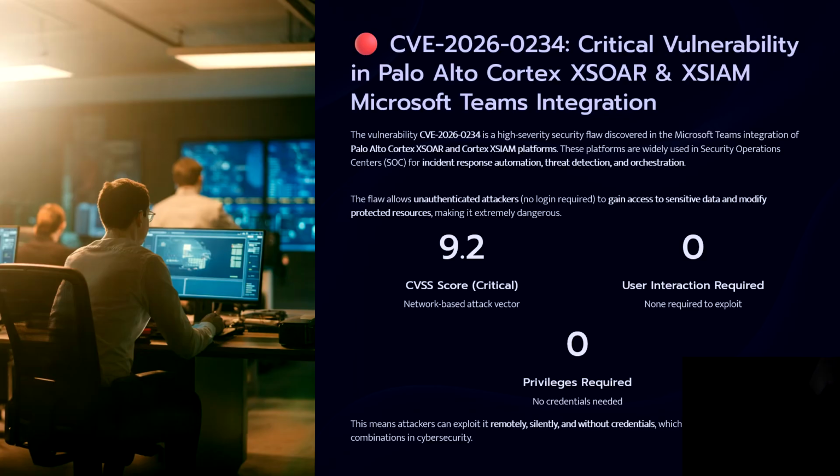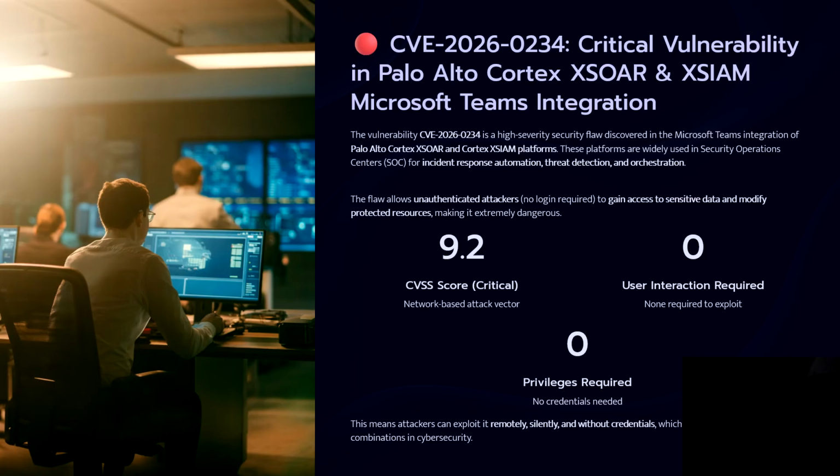The flaw allows unauthenticated attacks, no login required. Along with that, it allows gaining access to sensitive data and also modifies protected resources, making it extremely dangerous.